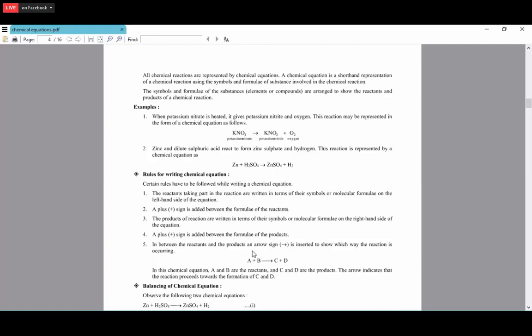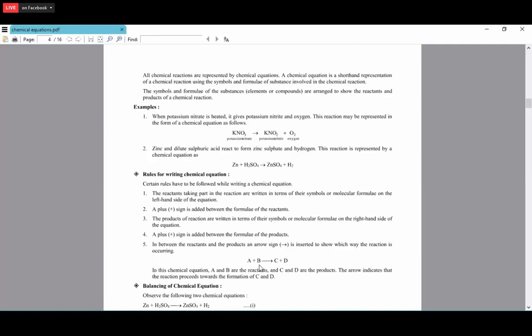Between the reactants and the products, an arrow sign is inserted to show which way the reaction is occurring. A plus B are the reactants and C plus D are the products.